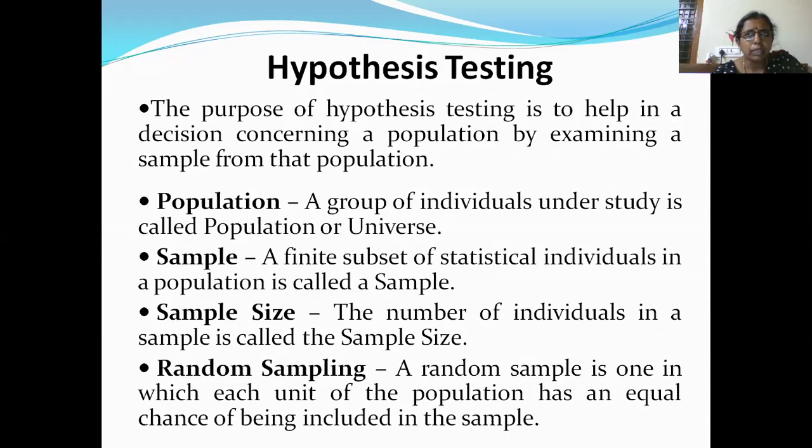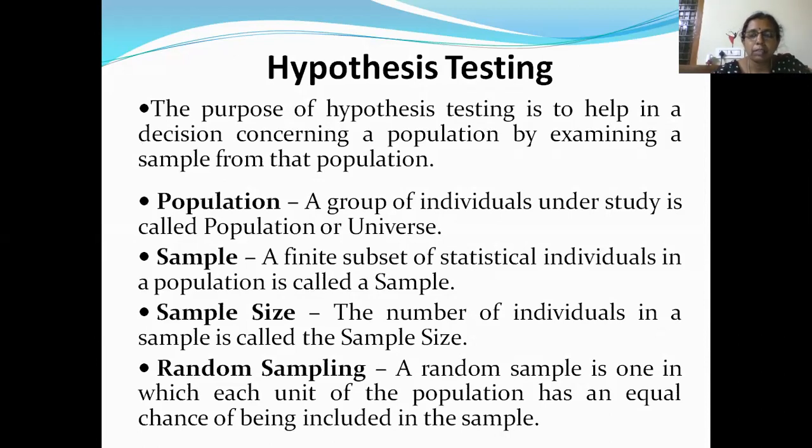Based on that handful of rice, we conclude whether the whole bag is of good quality or not. So a sample is nothing but a part of the population. What we have taken in the handful is called a sample, and the whole bag of rice is known as the population. So a sample is a finite subset of the population.